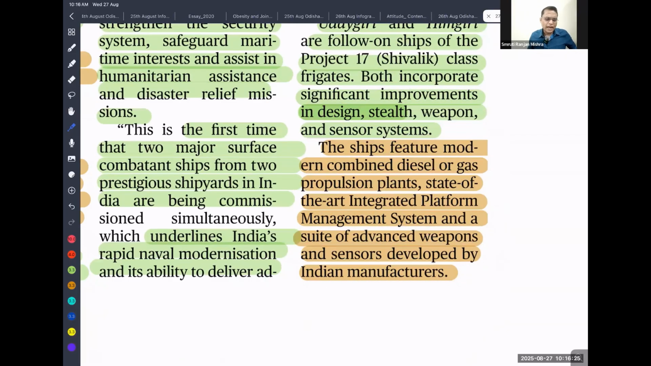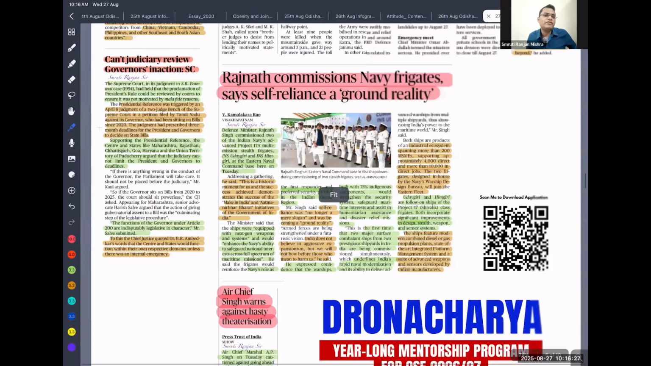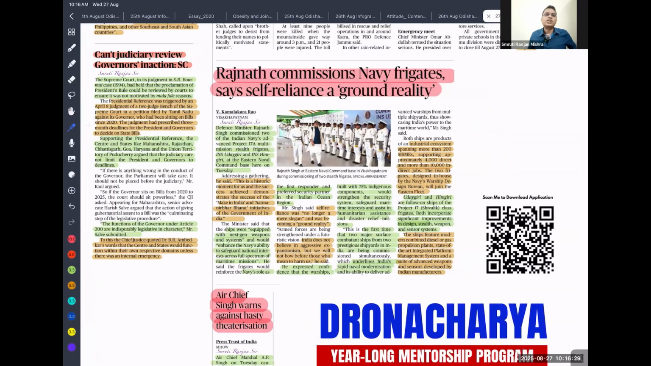So these are a few facts you need to remember. They can pick 4 or 5 statements and ask, and in the past also they have asked multiple questions on all these frigates, all these naval ships. So whenever anything related to defense happens, you need to remember that.